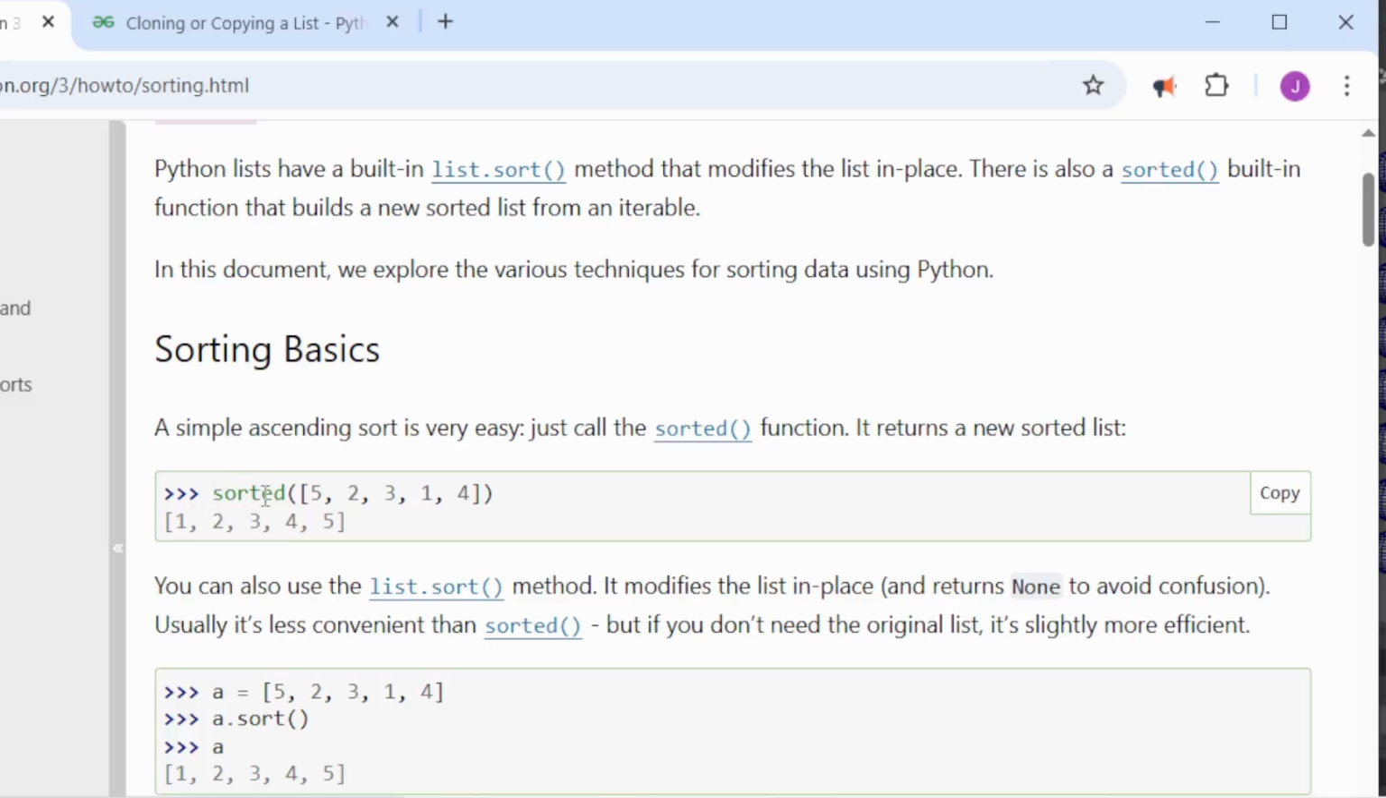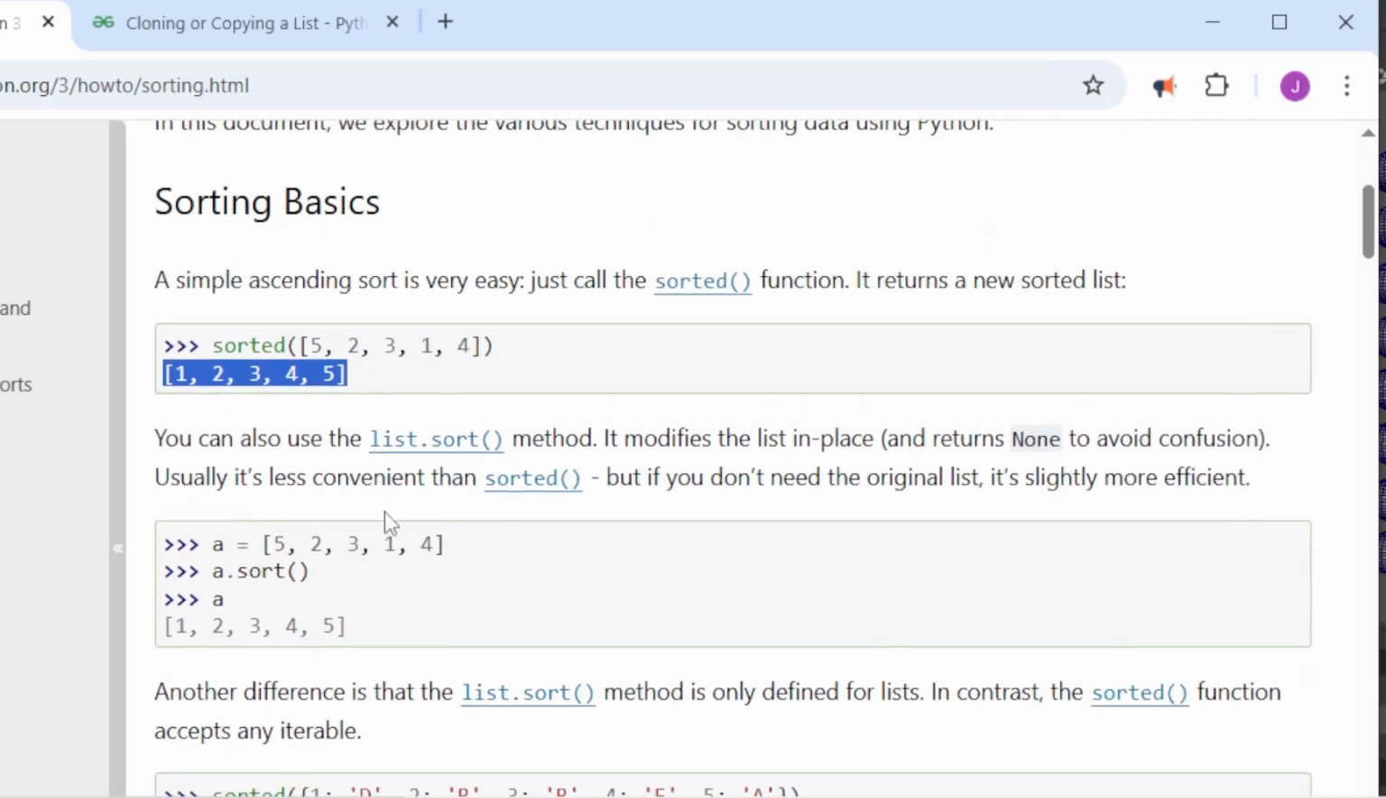Sorted works like this. You say sorted and you pass in your list. This is the list itself defined here. This is the sorted result it gives. Now notice this is not going to be saved in memory unless you create a variable and set it equal to it. Then you've got the sort method, which operates on your list.